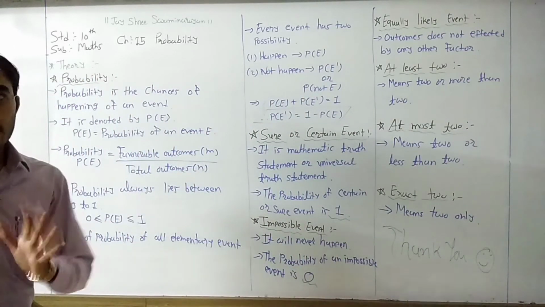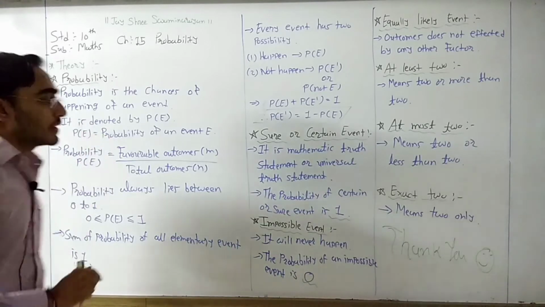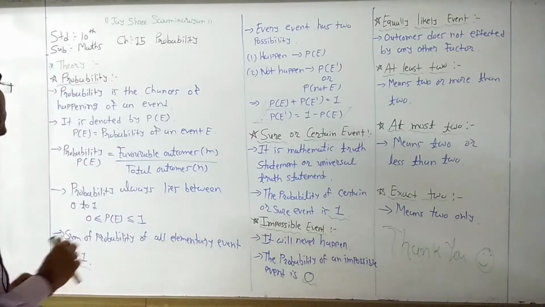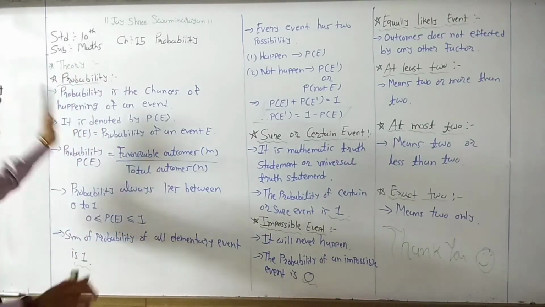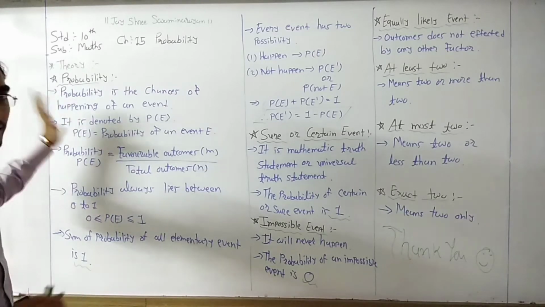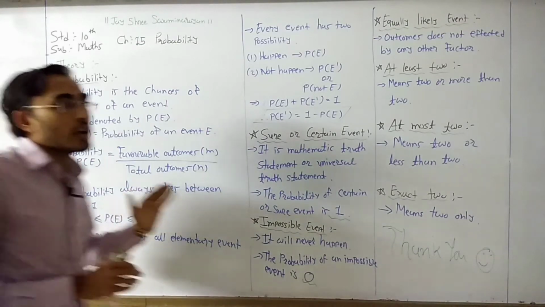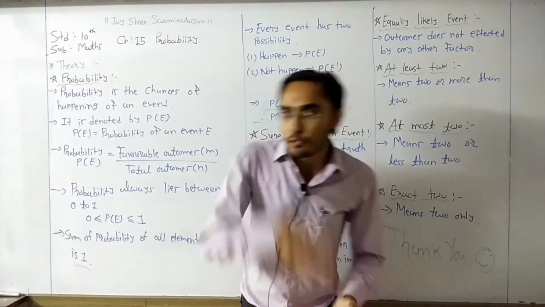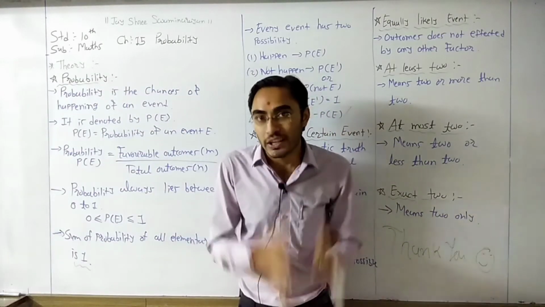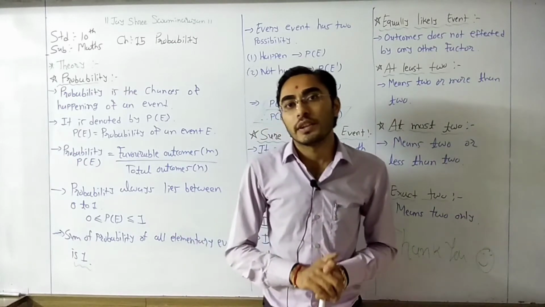First of all, we start with the definition. What is the definition of probability? Here, it is written that probability is the chances of happening of an event. Probability gives us the chances of happening of an event.